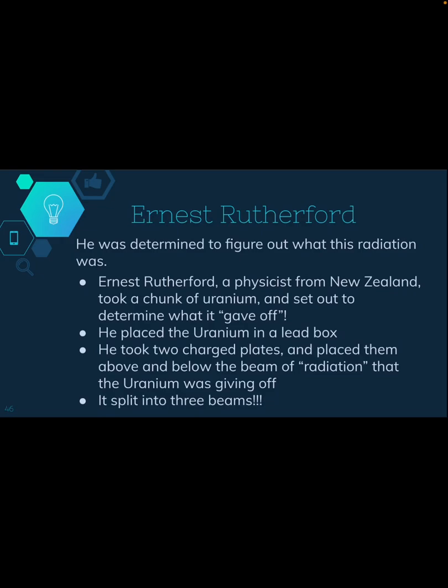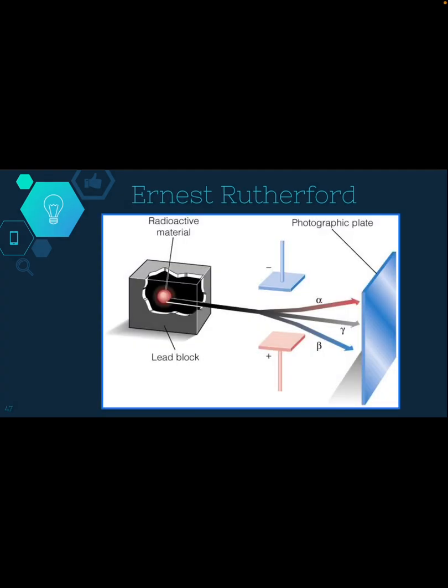He placed it in a lead box. He took 2 charged plates and placed them above and below the beam of radiation that the uranium was giving off, and it then split into 3 separate beams. Okay, so here's a picture of kind of what that looks like.